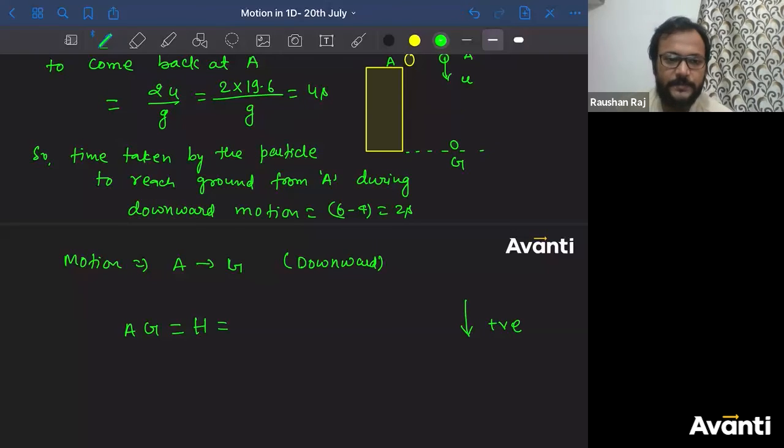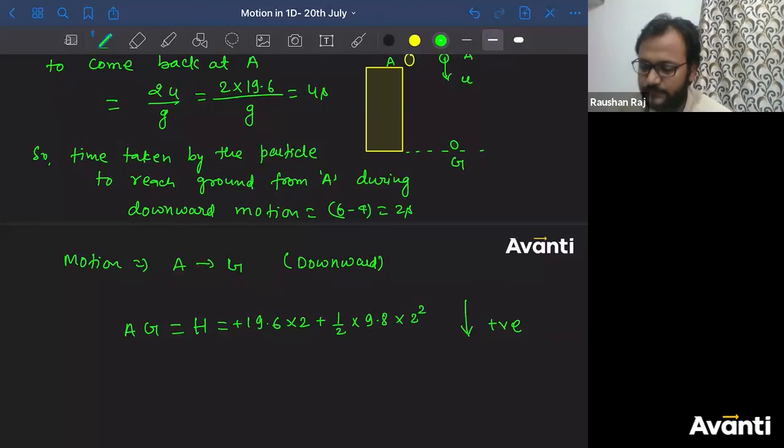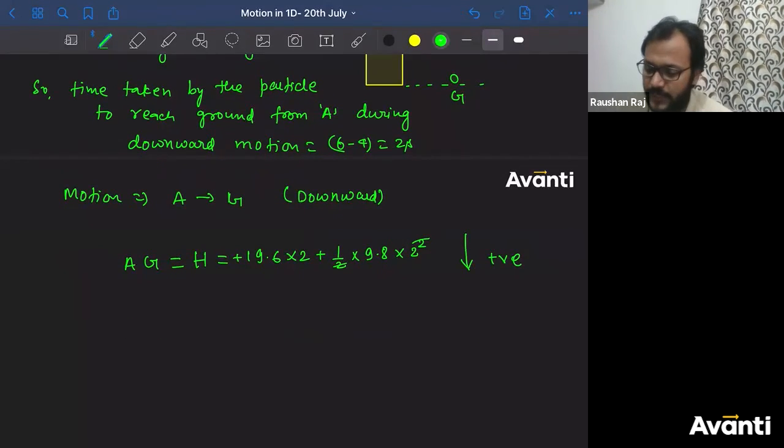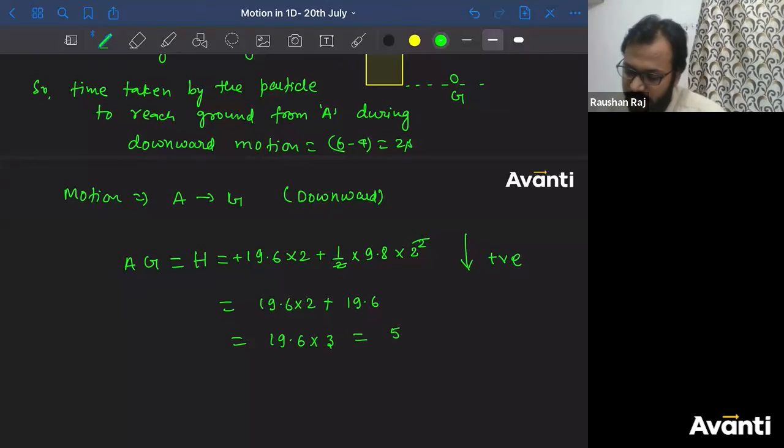Tell me, s is equal to ut plus half at square. Tell me, guys, what is the u here? So 19.6, that is in downward direction, so positive. Plus into t, time कितना लगा? 2. Plus half into, what is the acceleration? 9.8, again in downward direction, into t square. What is the time here? So 2 square. Solve करें. 2 square का मतलब 4 मिलेगा. So now I'm getting the answer as 19.6 into 2 plus 19.6 into 2. So correct answer is 19.6 into 3. Solve करिए इसको. कितना आंसर मिलेगा बच्चा लोग? तो 58.8.